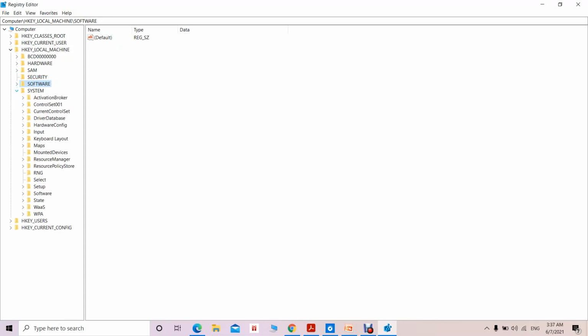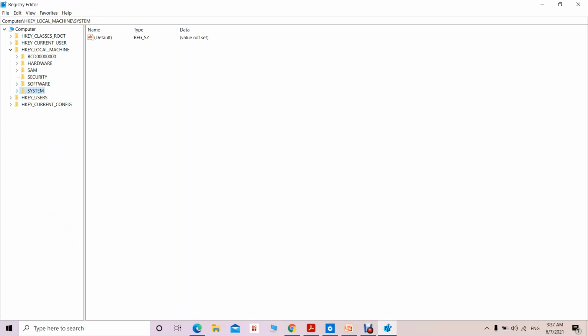Then the system, this particular hive maintains the hardware profile, okay, during the startup of your operating system. Whenever you start or log into your computer system, what is the hardware profile? Okay, so that is being maintained in this system. Also it maintains some software, what are the software which are required. Okay, so that is also maintained here in this particular system hive. Okay, so this is the real or actual hive root key that exists.